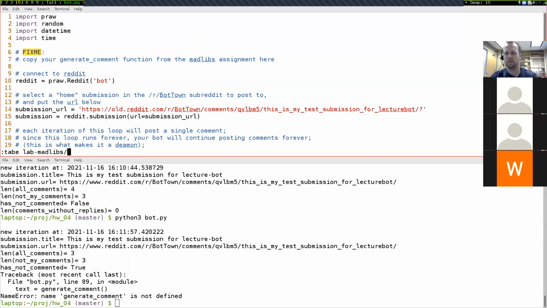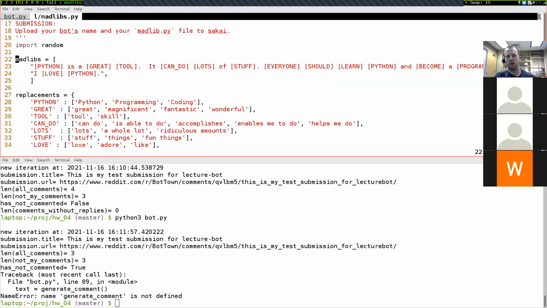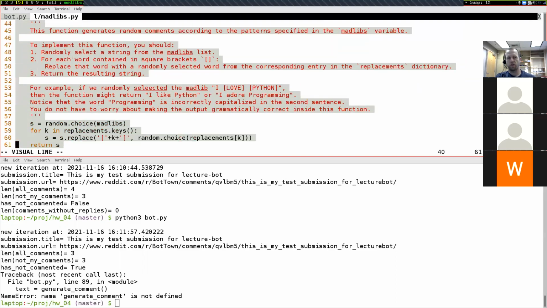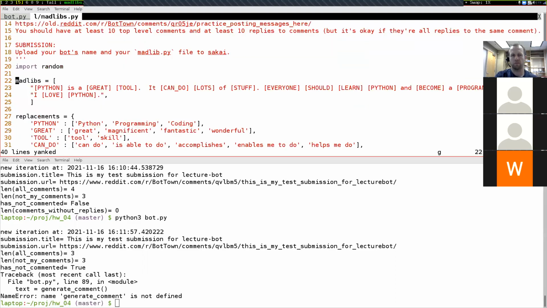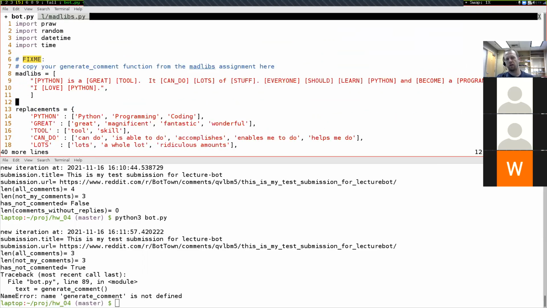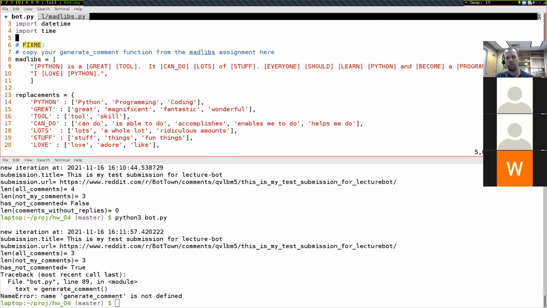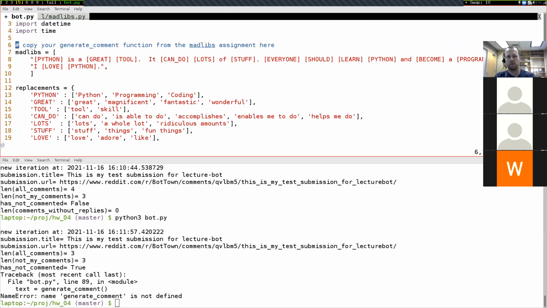I'm just typing in some commands into my Vim text editor for opening up the other file. And so here's my Mad Libs. We're just going to do it with the Python. I love Python posting, but yours should actually be whatever comments that you created for your lab. And then since I've done this, I'll go ahead and delete that fix me now too.